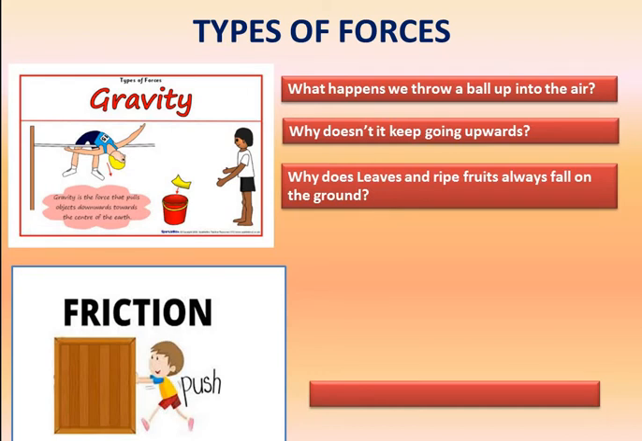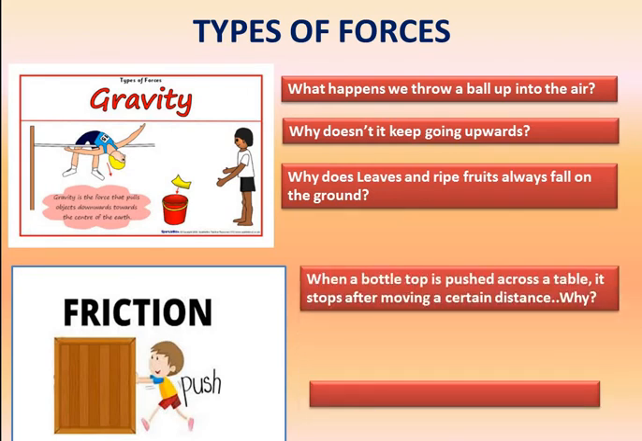So when a bottle top is pushed across a table, it stops after moving a certain distance. Why? It stops because of friction. The force that is present when two objects are in contact with each other and opposes the motion of one object across the other is called friction. Right?